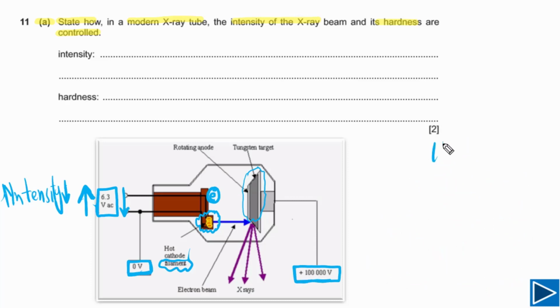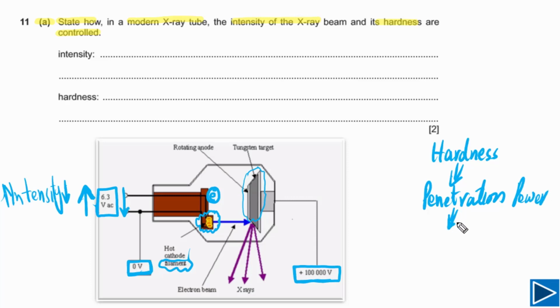Let's try to understand what is hardness. When we talk about the hardness of X-rays, what exactly does it mean? It means we are talking about the penetration power of X-rays. Simply, if they have higher penetration, the energy of the photon is greater, and the energy of a photon depends on the frequency of X-rays.